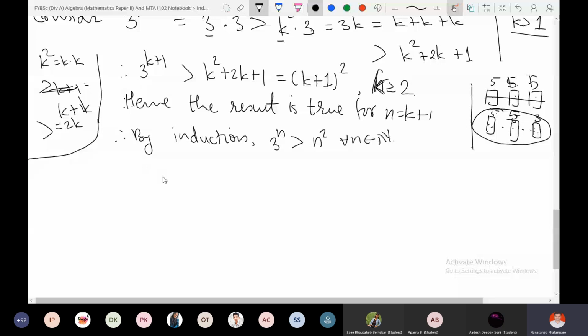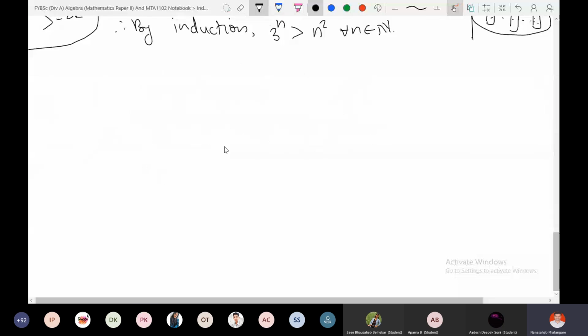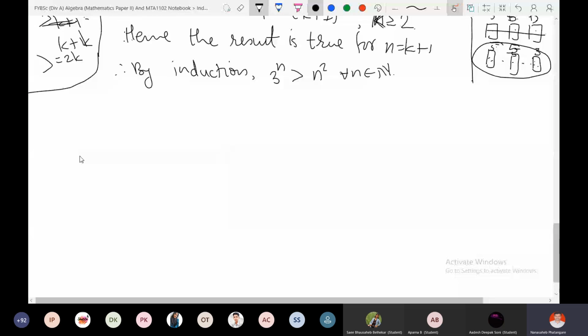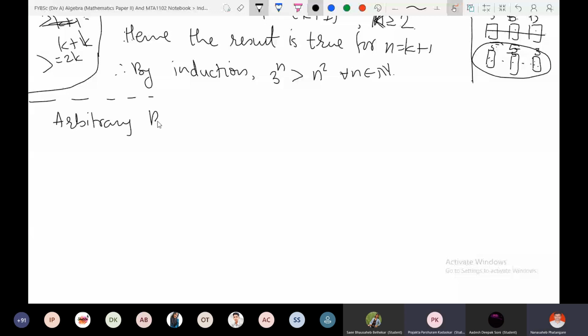Right? Okay. So now we have some more generalization, the general or arbitrary base case. Arbitrary base case means sometimes we need the base case to be some higher number, right?